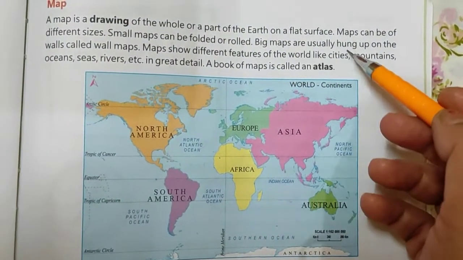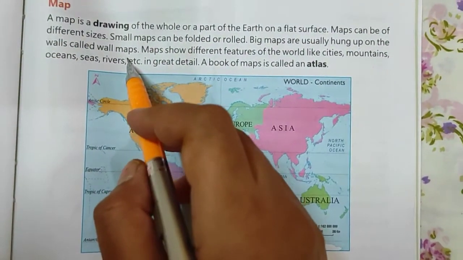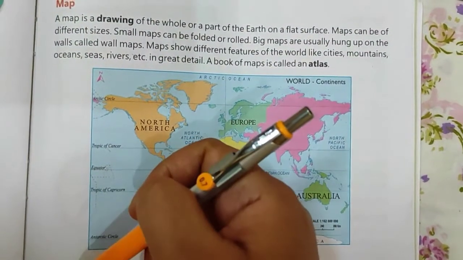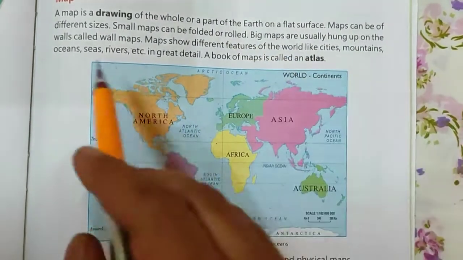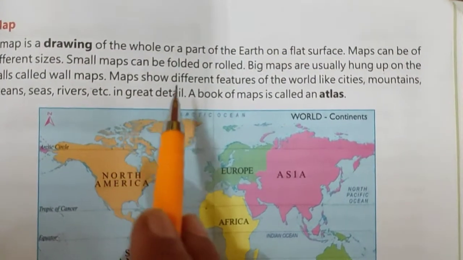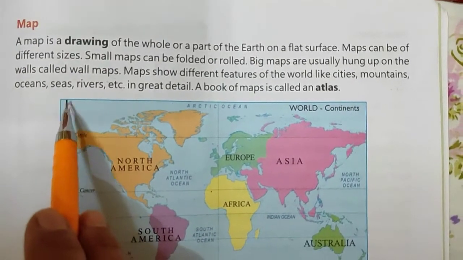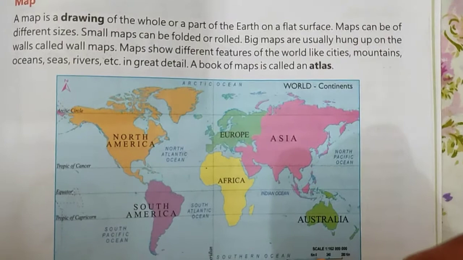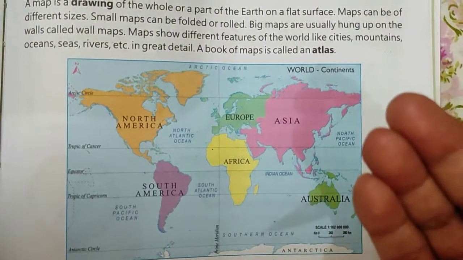Big maps are usually hung up on the walls called wall maps. There are big maps also which cannot be kept in the books, but they can be hung on the walls, and those maps are called wall maps. What are they called? Wall maps. Maps show different features of the world like cities, mountains, oceans, seas, rivers, etc. in great detail. Like on a particular map, we can show different things on a map.